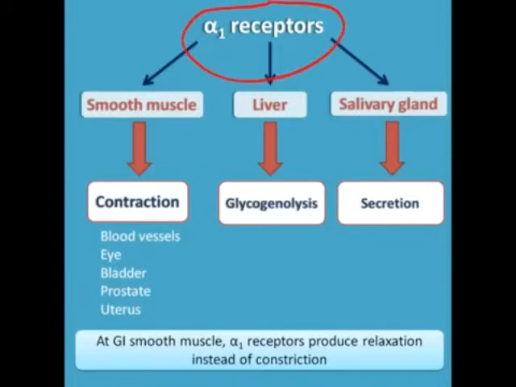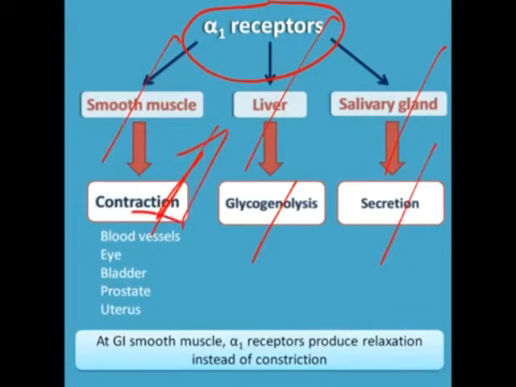So the alpha 1 receptors are present in the smooth muscles, liver and salivary gland. In the salivary gland they are responsible for secretion. In the liver they are responsible for glycogenolysis. But in the case of smooth muscles, they are responsible for the contraction of smooth muscles. So contraction of blood vessels takes place. So the alpha 1 receptor is responsible for the contraction of blood vessels.